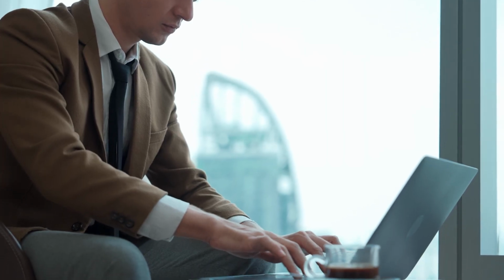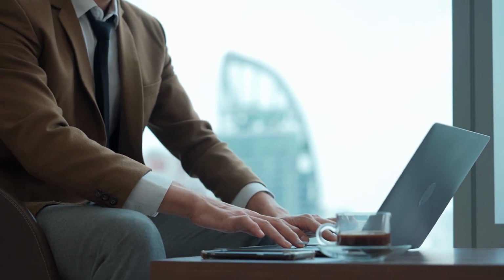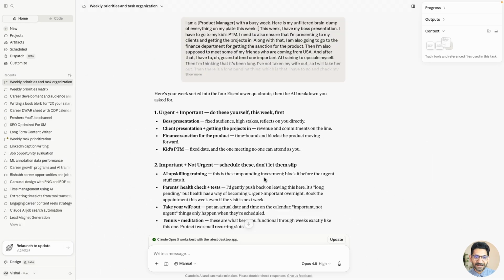You can do your own dumping, but look at the fast response you're gonna get after that and how it is gonna get categorized in the 4 important buckets, so that you are clear for a week that this is what I'm gonna do throughout the week. And this is what is priority. This is what is gonna get delegated to AI. This is what is gonna be the thing which I can schedule for later. We don't need to do everything now. So let's see. Okay, you can see that it comes out as Eisenhower quadrants. That is the AI breakdown you asked for.